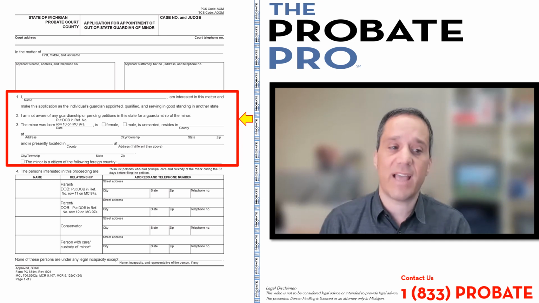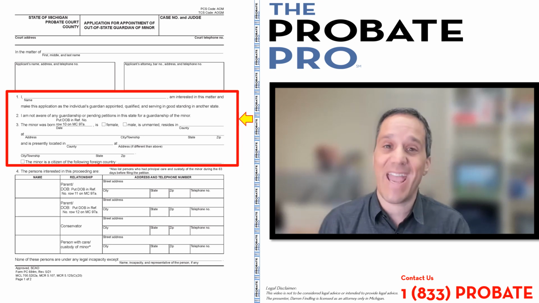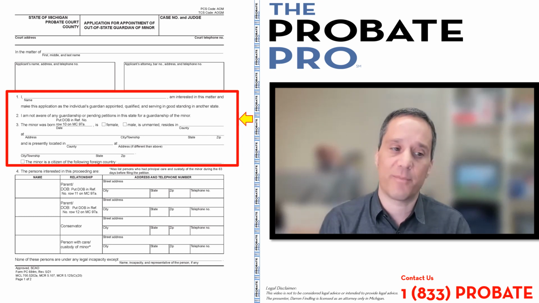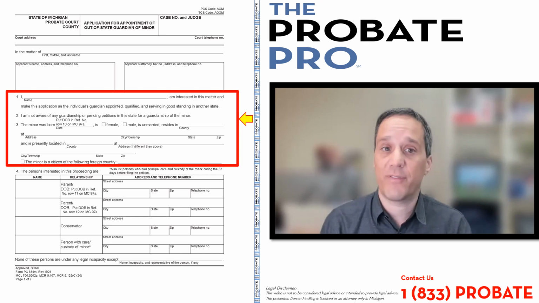Section 3 says that you identify the date of birth of the individual, and the form MC97A, which is an addendum to this application, and it is a required addendum to the application. You fill out SCAO form MC97A to allow for the date of birth of the minor to be held private and not of public record. That form, as well as a video on how to fill it out, is in our form bank, and if you have any questions about it, let us know.